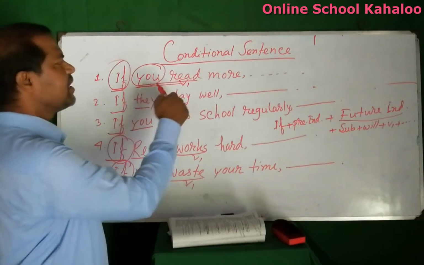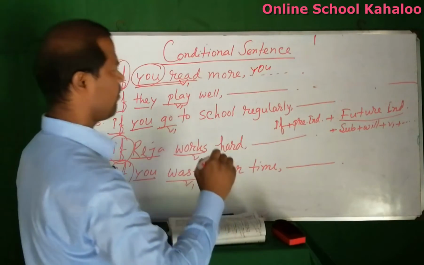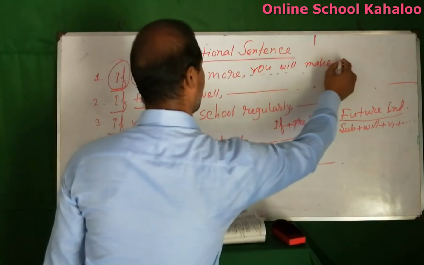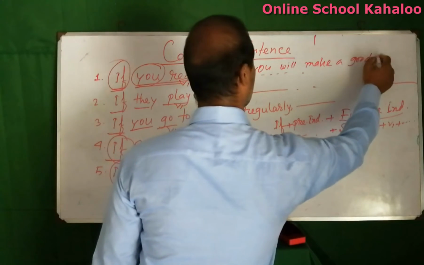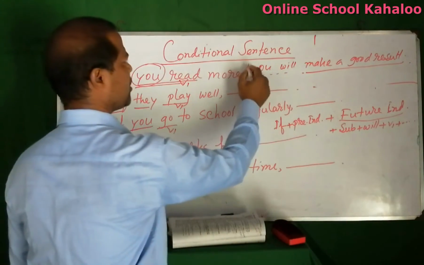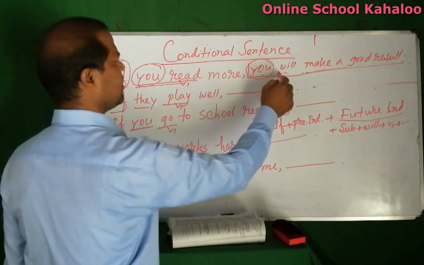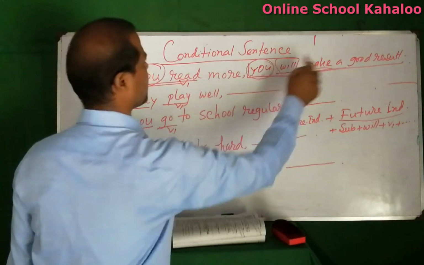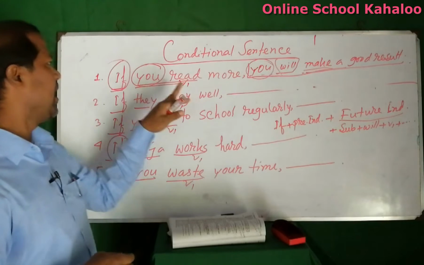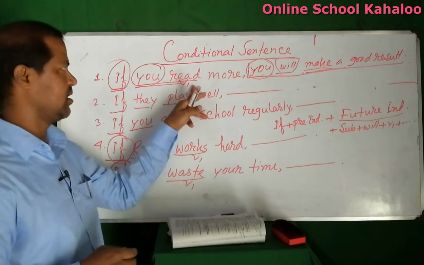Suppose, if you read more, you have to use the subject you will make a good result. That is future indefinite tense, because here subject plus will plus verb 1 is used, and the other part is if plus present indefinite tense.